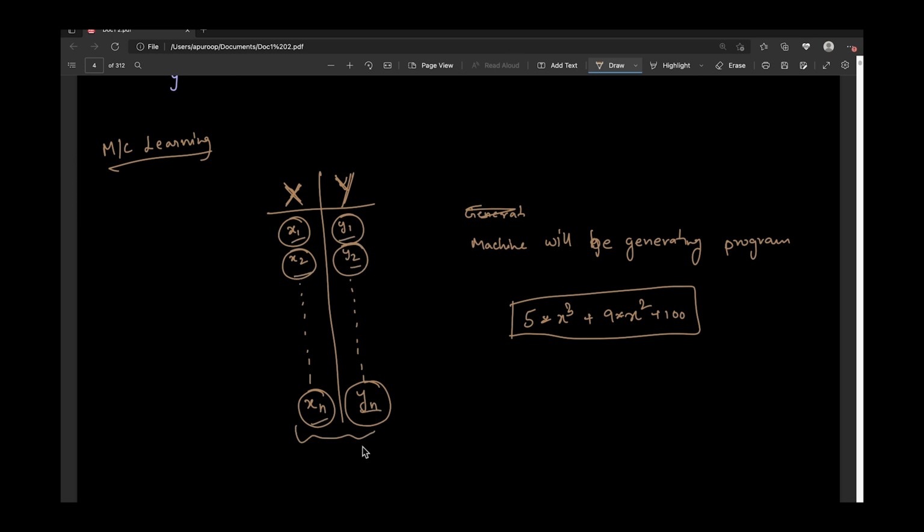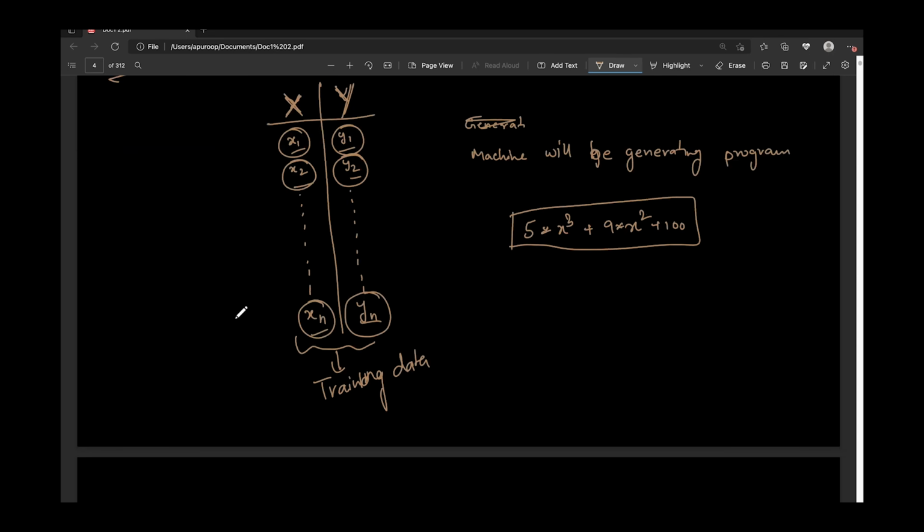Okay. So the data that we show to the machine learning model, we call it training data. Okay. So here the data that we are seeing is training data. That is because we'll show this whole data to the model, and the model will extract the pattern and find out, okay, this is the program that will be the output of this machine learning.